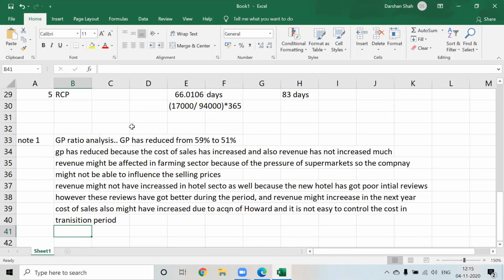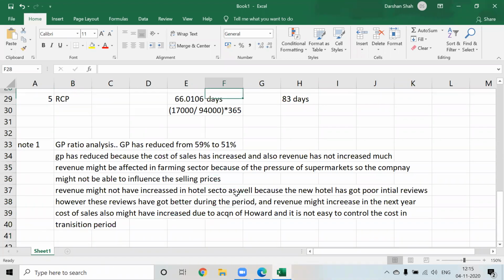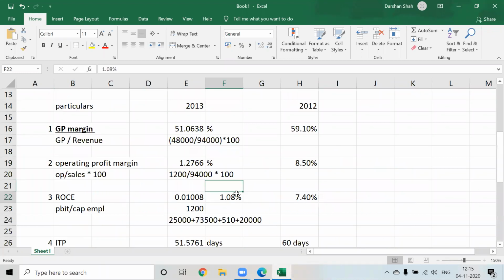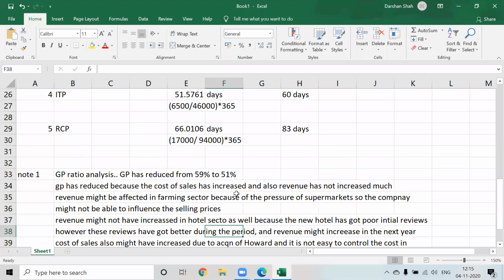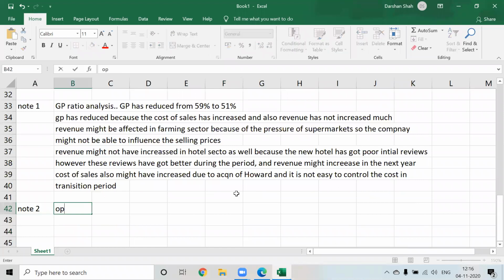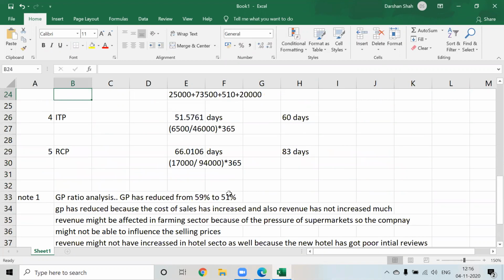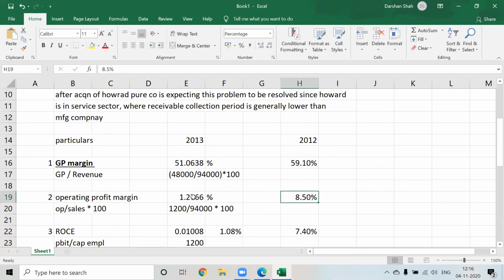Okay, next. Now what we have to see, what is the next ratio that we want is your operating profit margin. Operating profit margin, note 2, operating profit margin. Yes, what has happened to the operating profit margin? 8.5 to how much has it become? 1.2.